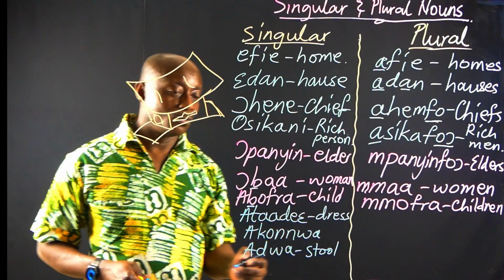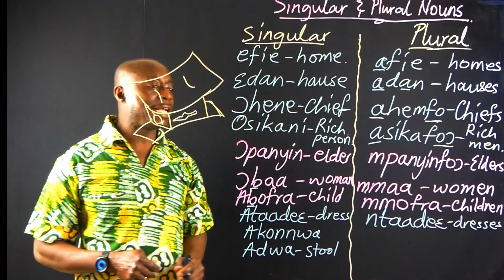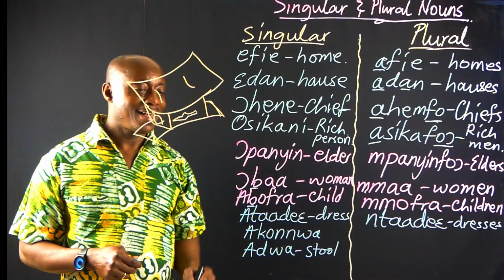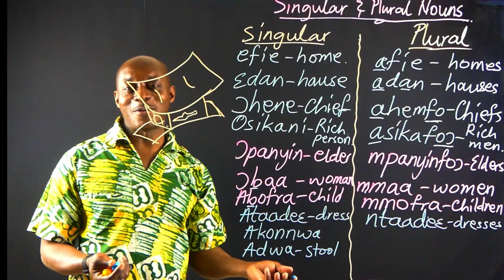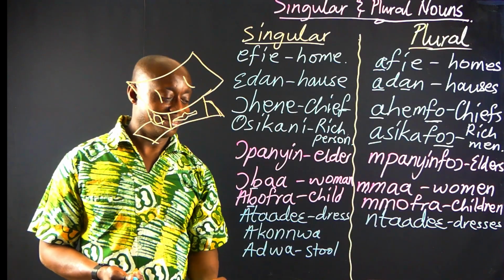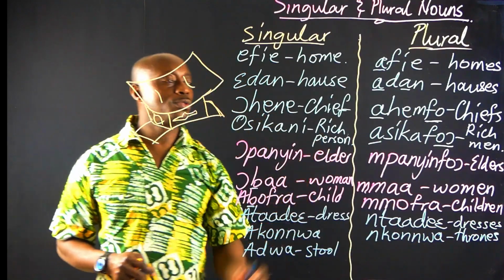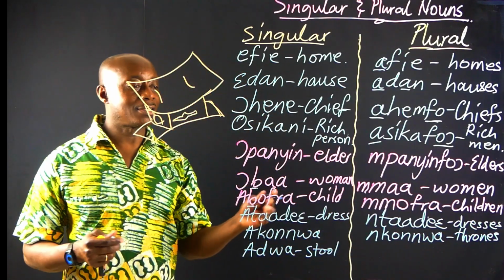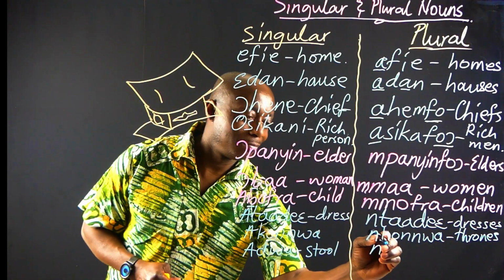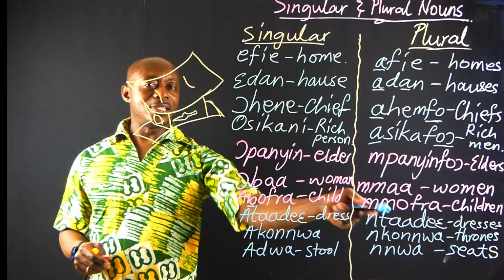Atade will be this. Ntade, and that is dresses. Ntade, dresses. Akonya, it will be what? Looking at this. Nkonya, thrones, seats, etcetera. Adwa will be nnwa, and that is seats.